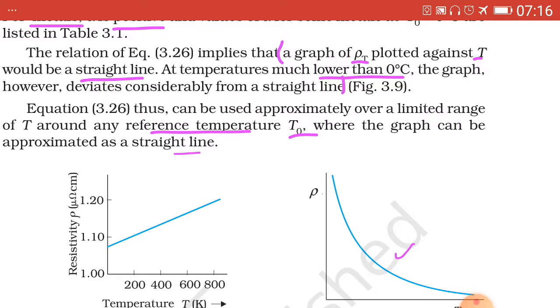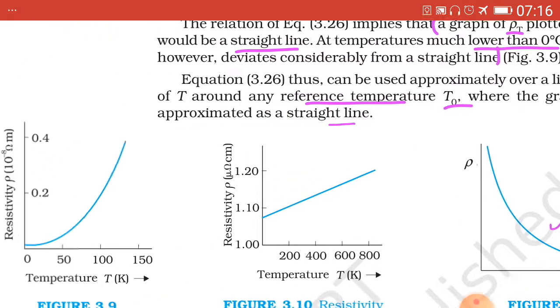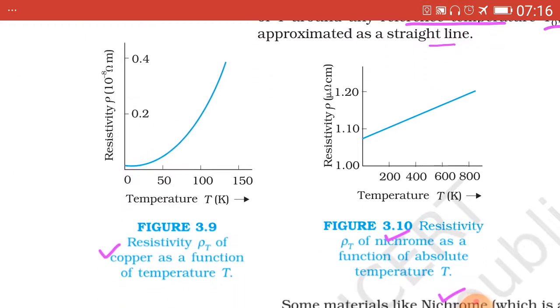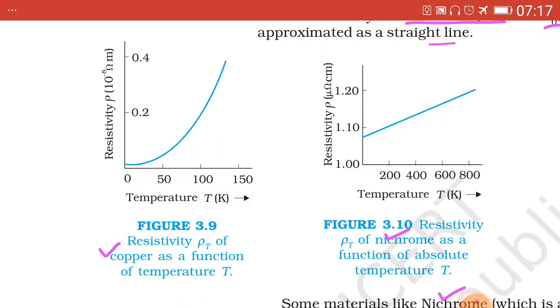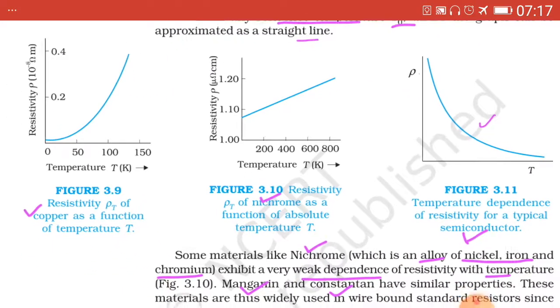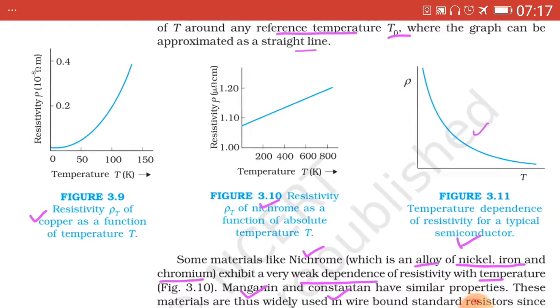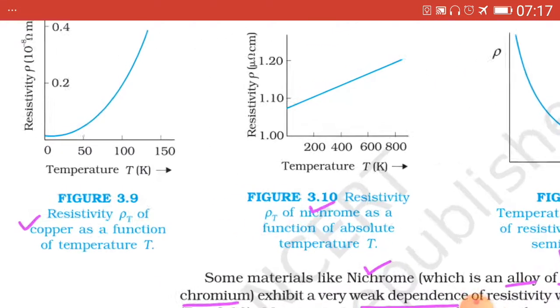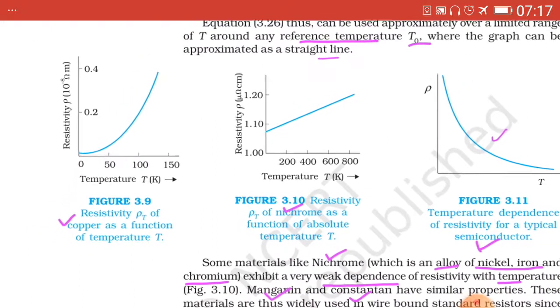A graph of rho T plotted against T would be a straight line. At temperatures much lower than 0 degree C, the graph deviates considerably from a straight line. That is this figure, first graph, not this. All three graphs can be referred here. You see one by one at a time and then refer the description.